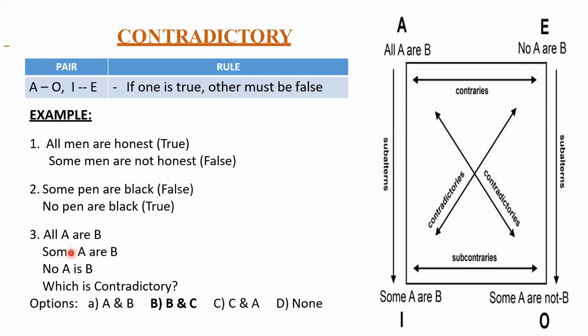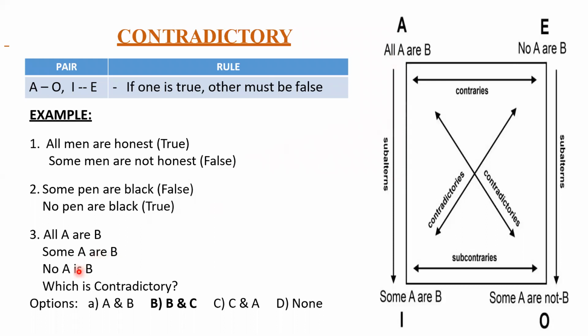Okay, go with the third one. All A are B. Where is All? All is here. And the second one is Some. So All and Some, this is not a contradictory pair. So this option is wrong. Again, compare the first with the third one. All and No, also not a contradictory pair. Again, it is wrong.